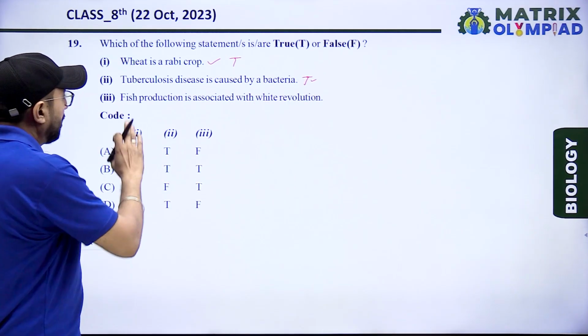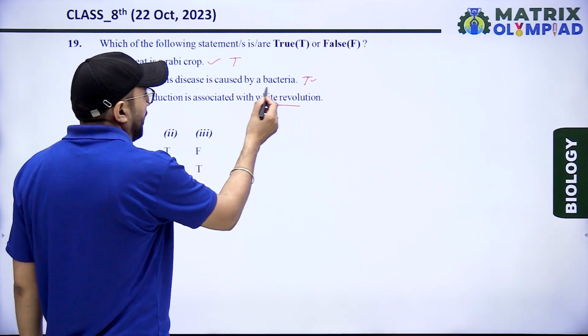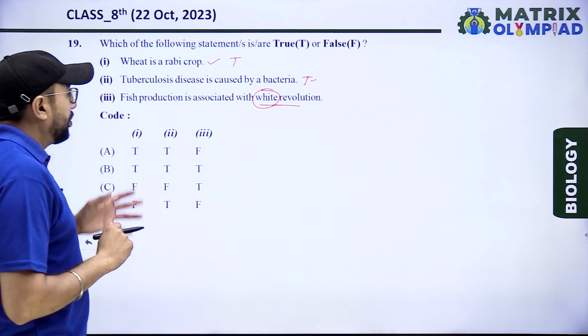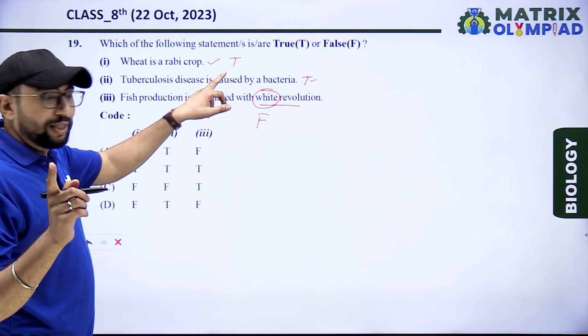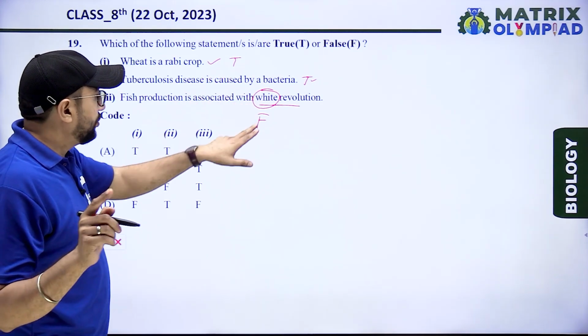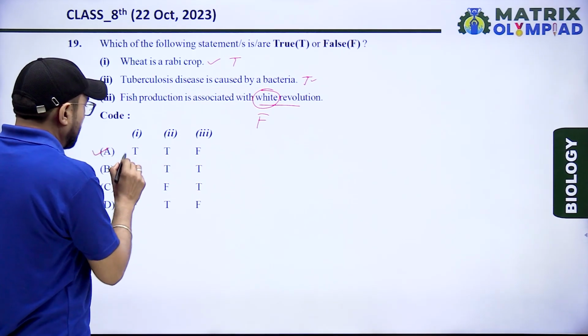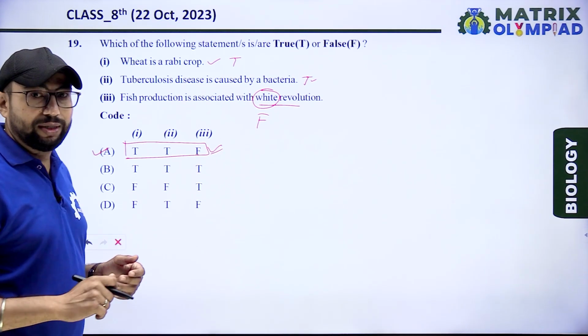And next, fish production is associated with white revolution, but white revolution is related to milk. So that is wrong, false. According to the statements, true, true, false. Option A is the right answer for these statements.